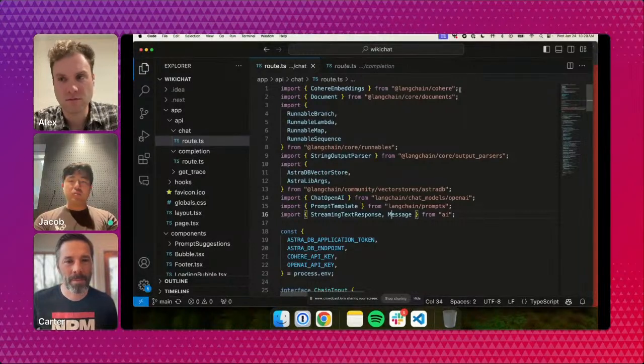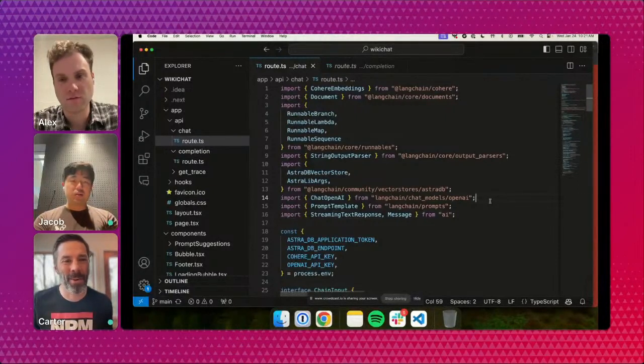So I already mentioned embeddings, but other primary base models that LangChain uses are prompt templates, which Alex mentioned, which are responsible for formatting the input into large language models. Then there's the large language model class itself. So you see import ChatOpenAI below there, where we're using OpenAI's GPT-4, I believe, or I think there's a few options, to act as the brain for our chatbot. And then you have output parsers, where you see a string output parser there, which are responsible for formatting the output of an LLM into a format where we can use it later down the stream.